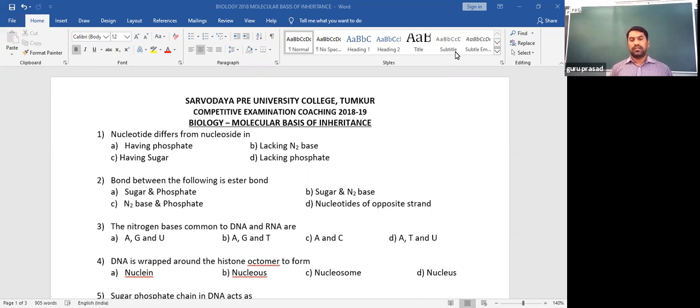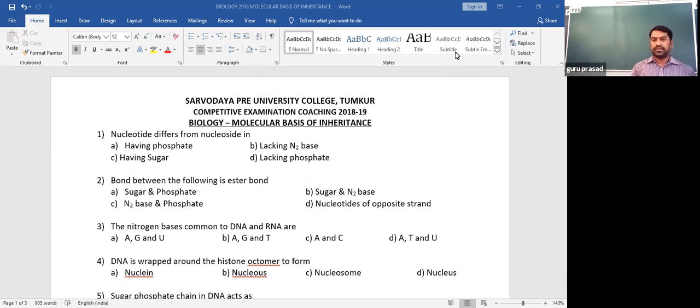Irrespective of tRNA, rRNA, or mRNA, their main role is to synthesize proteins.